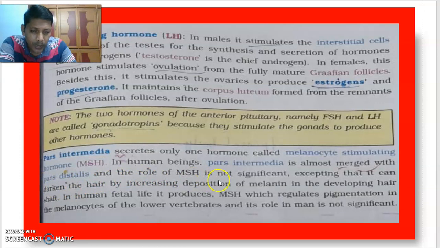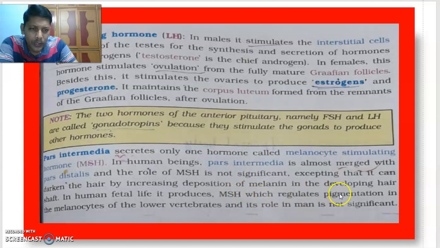Okay, the role of the MSH is not significant, except that it can darken the hair by increasing the deposition of melanin in the developing hair shaft. What is hair shaft? The visible part of the hair. The visible part of the hair is called a hair shaft. The part of the hair which is present inside, not visible, that is called hair root or hair follicle.